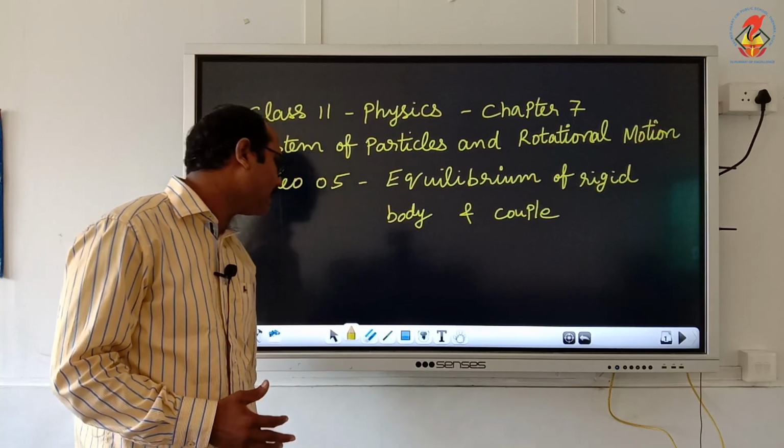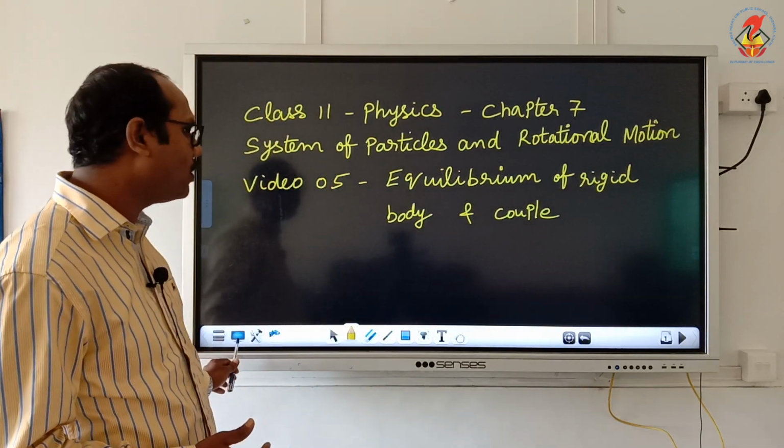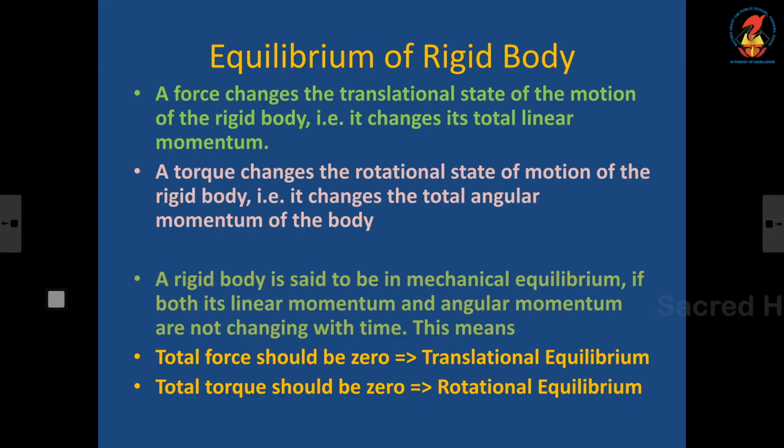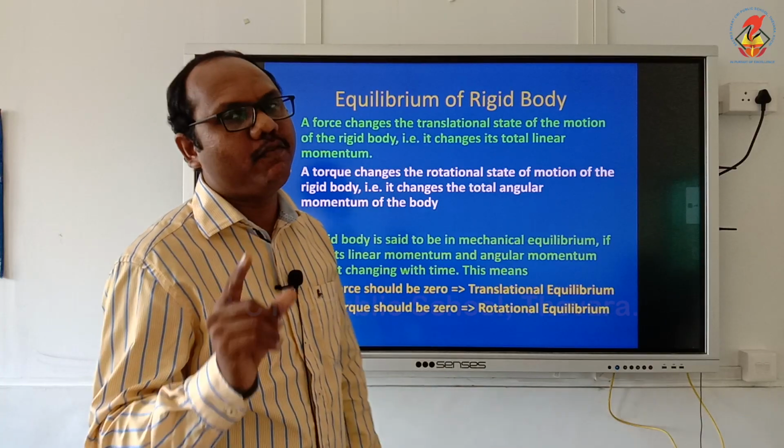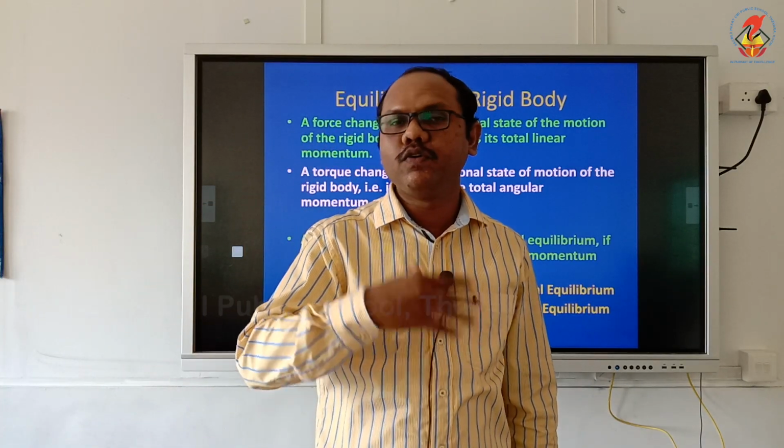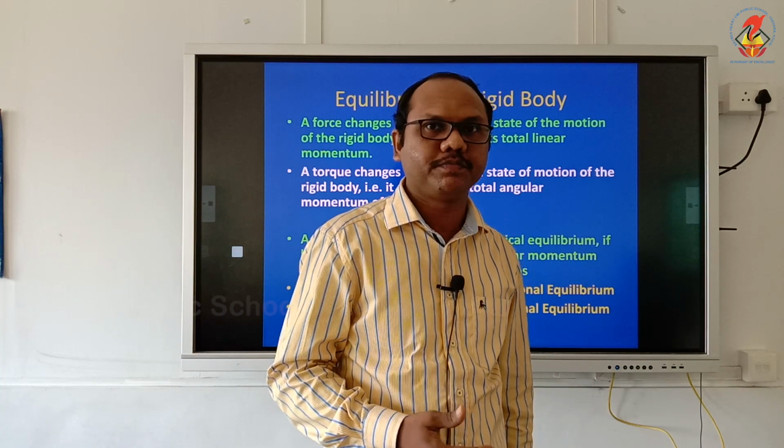When can we say the rigid body is in equilibrium? A force changes the translational state of motion of a rigid body, that is, it changes the total linear momentum. If I apply a force, obviously there will be a change.